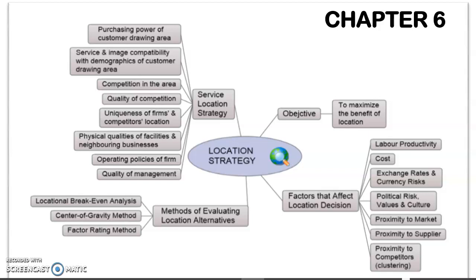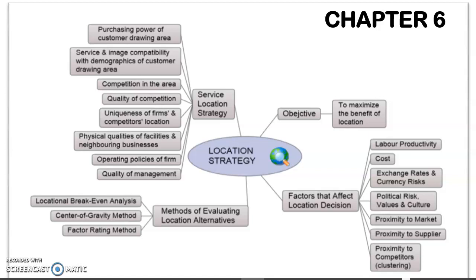Then the second one, service and image compatibility with the demographics of the customer drawing area, which is why KFC set up in CMAT areas, because there are students, there are schools nearby. So there is a lot of potential market.